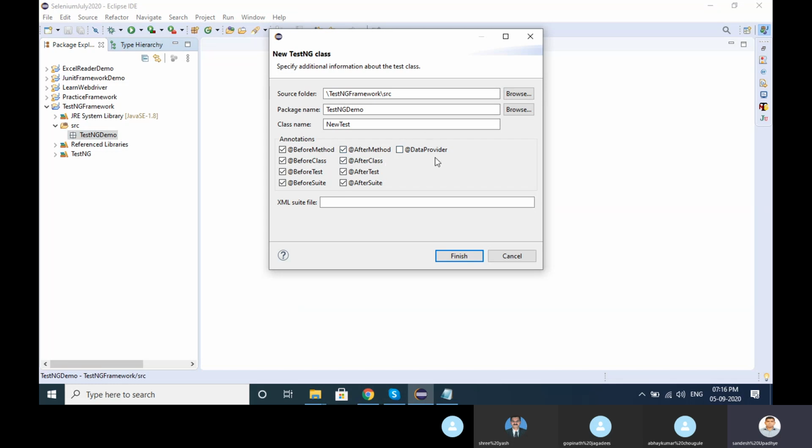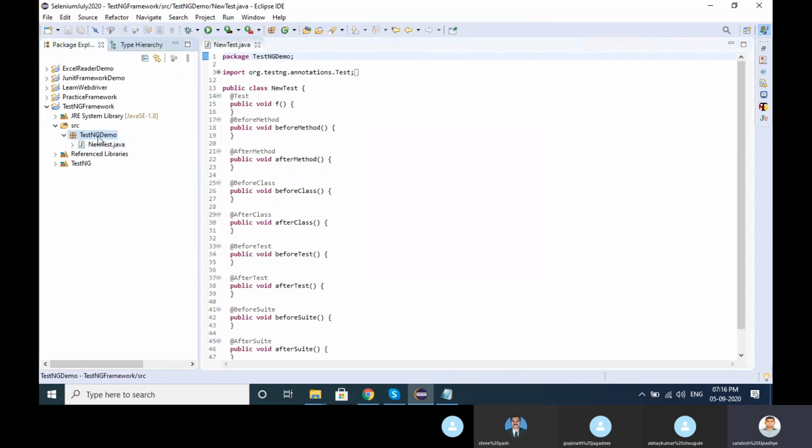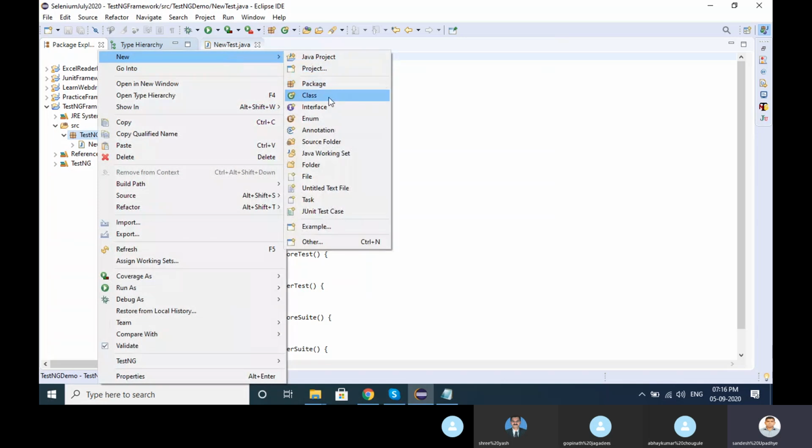As of now I'm not taking the data provider. So the class name I have already, the system has already provided the new test. The package name is TestNG demo and the source framework is TestNG framework, right? So once I click finish, I no need to create a separate class over here with right button, new, class, right?